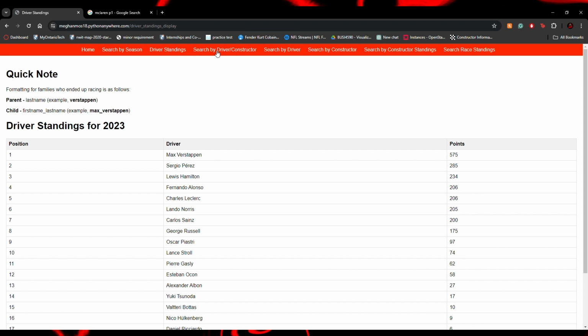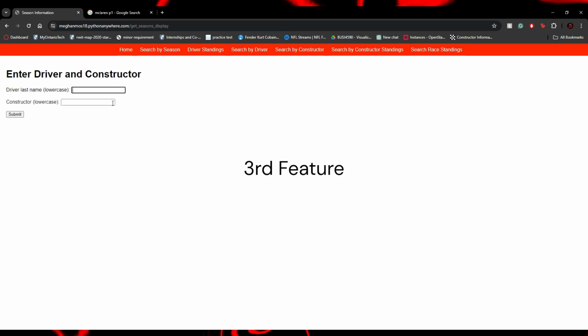Okay, moving on to search by driver and constructor. I can put in any driver and any constructor, as in the team that they drove with, and I'll get information on them. So if I choose one of my favorite drivers, Sebastian Vettel, I'll just put in his last name because that's what the website wants, and I put in the name of the constructor he drove with. He drove with Red Bull for many years, so I will choose that.